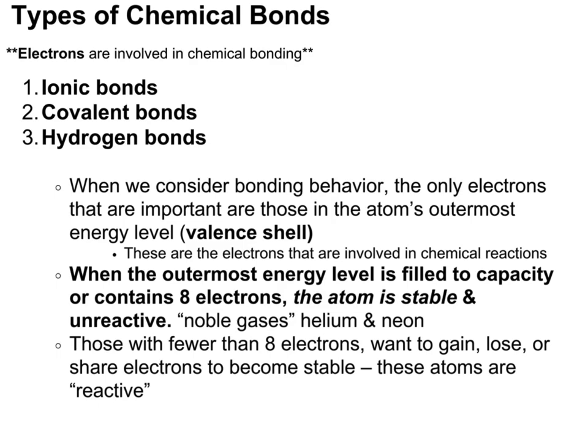Electrons are involved in chemical bonding, including ionic bonds, covalent bonds, and hydrogen bonds. Atoms interact and form bonds in order to stabilize their valence shell.